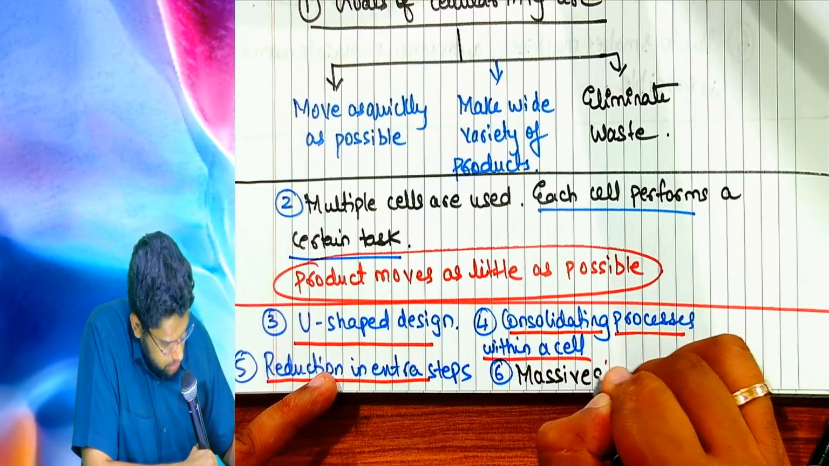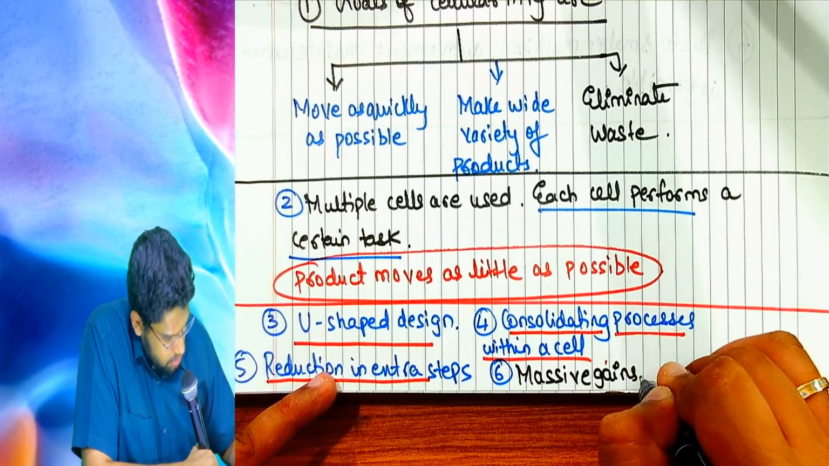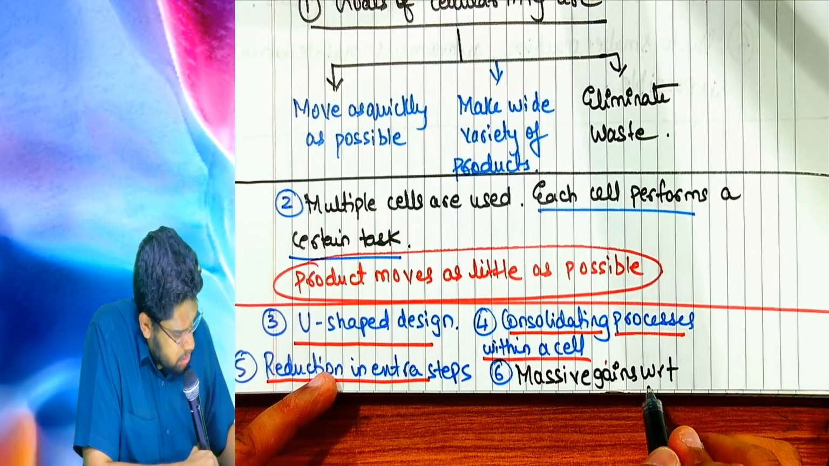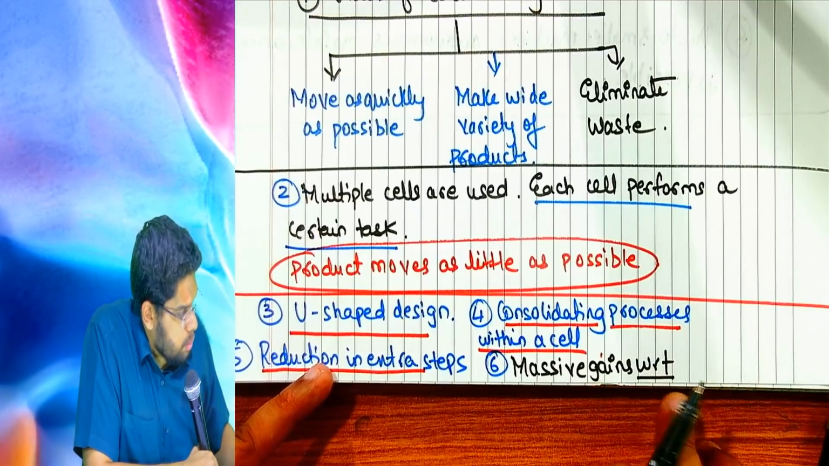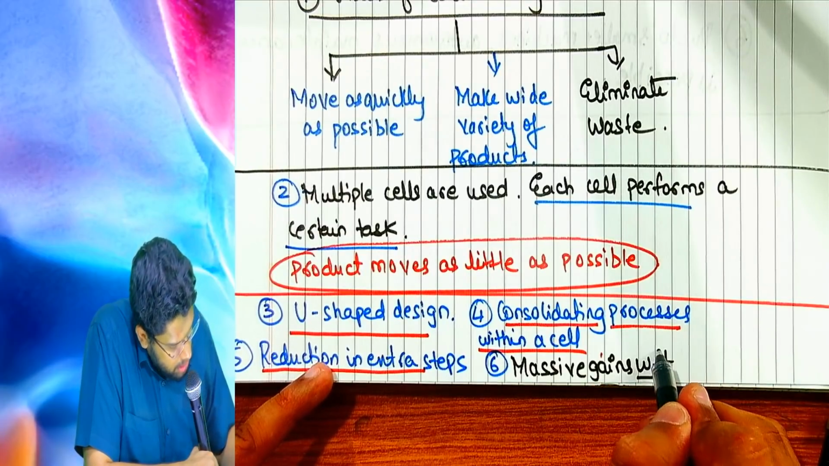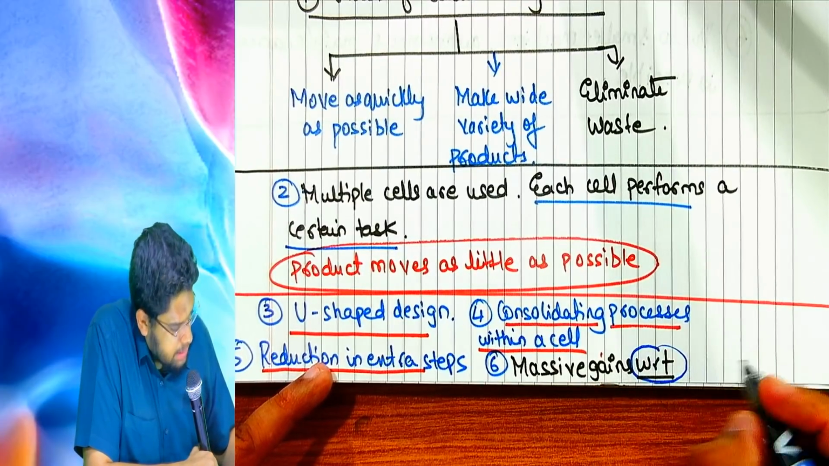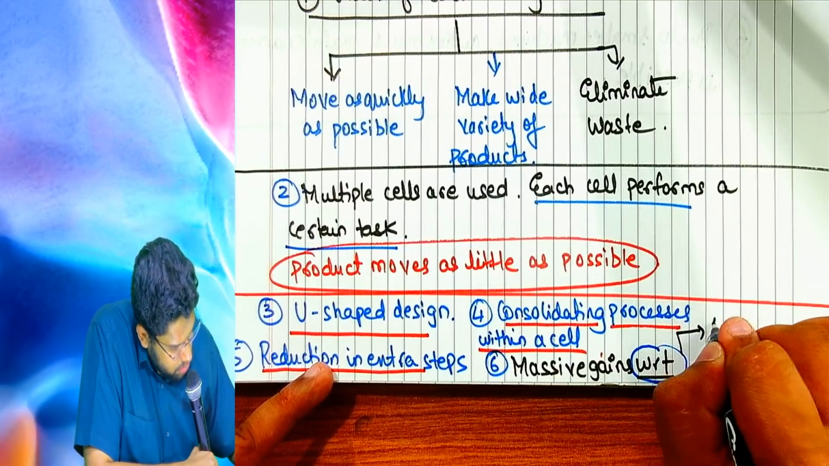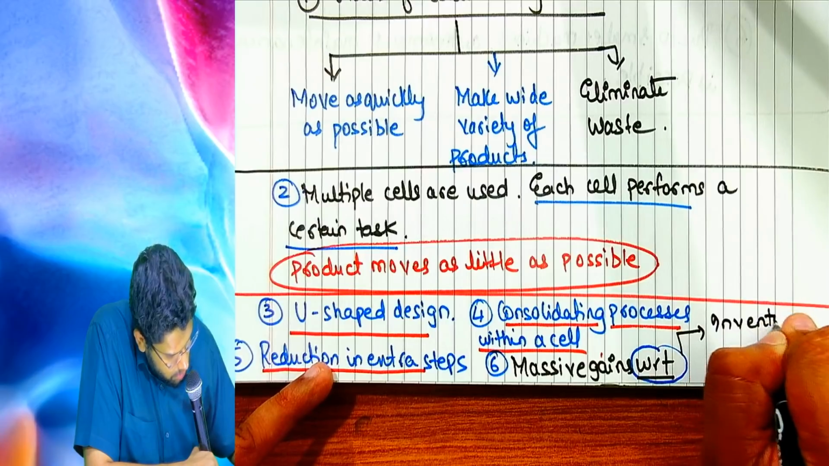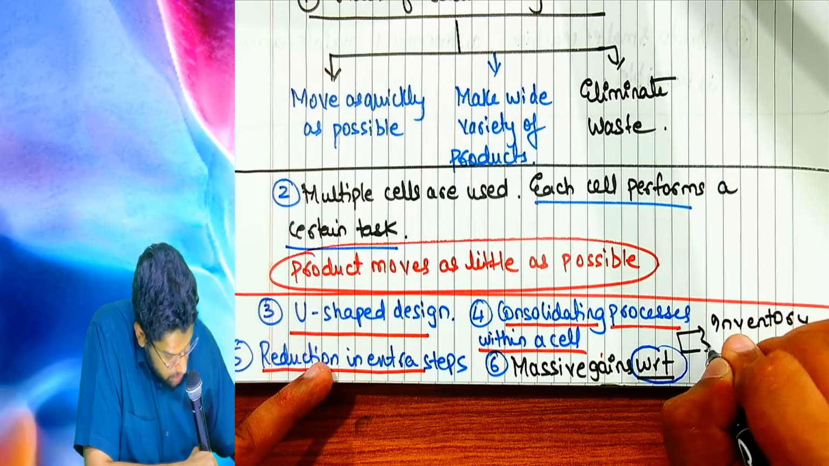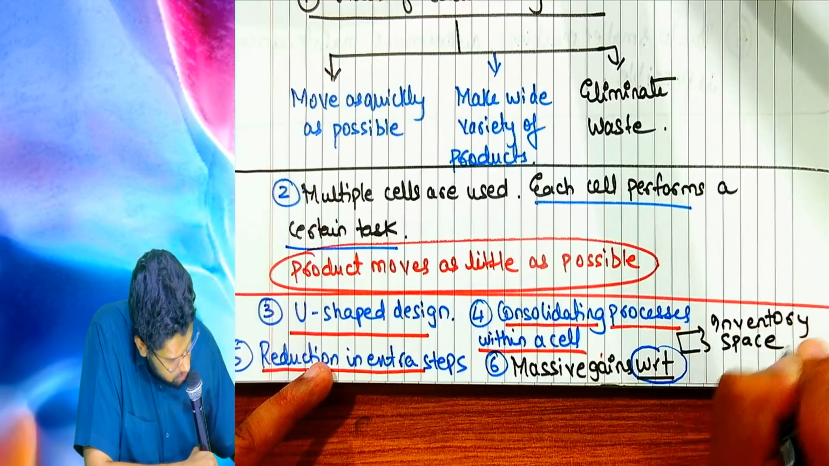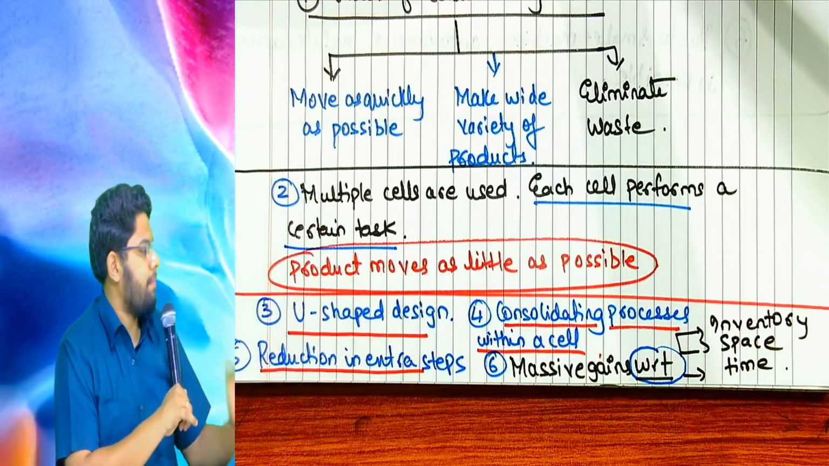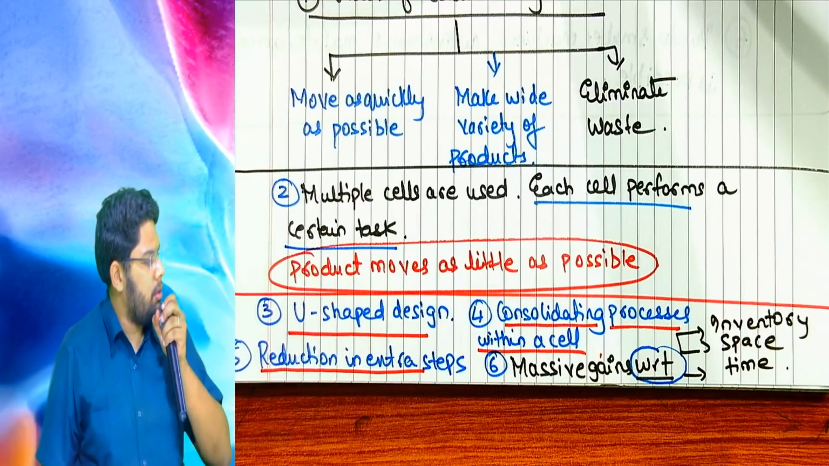Massive gains. WRT means with respect to. Massive gains with respect to inventory, space and time. Inventory, space and time.